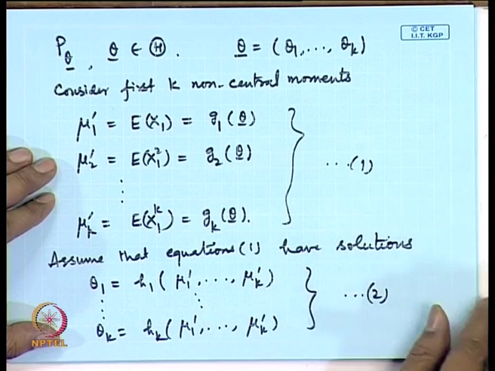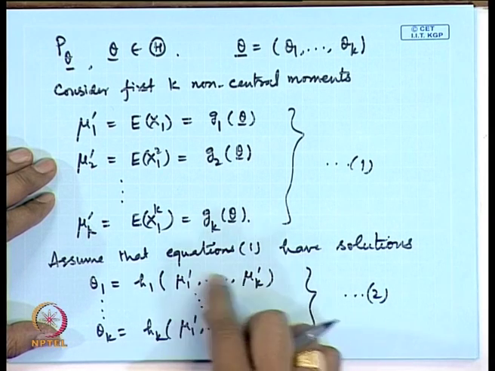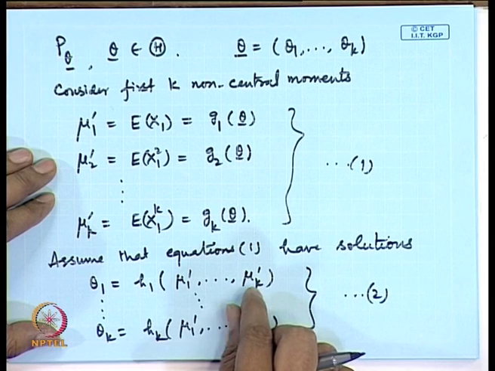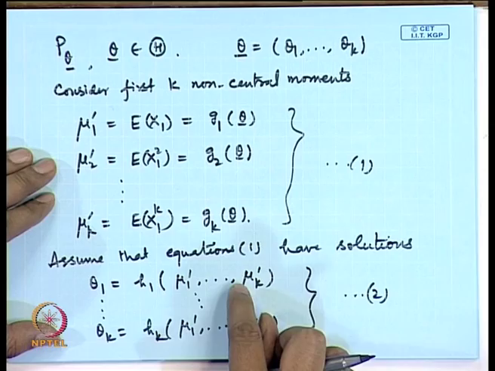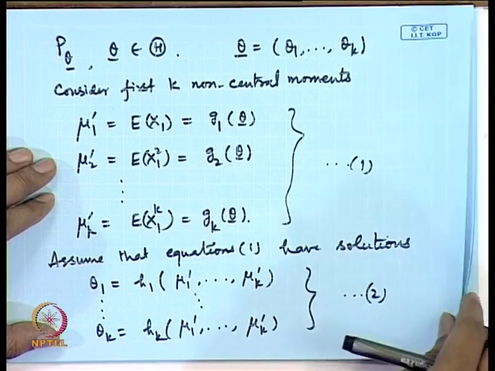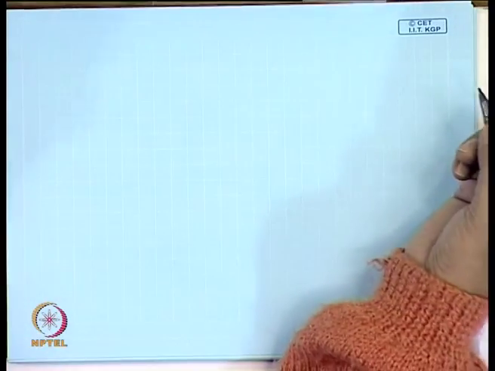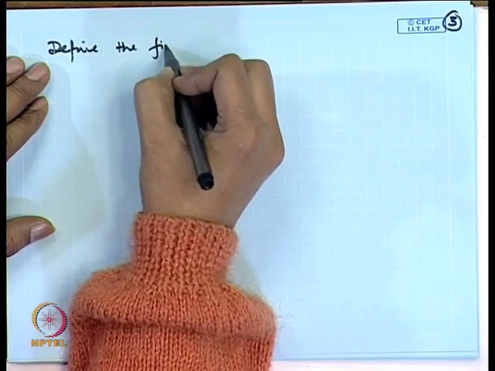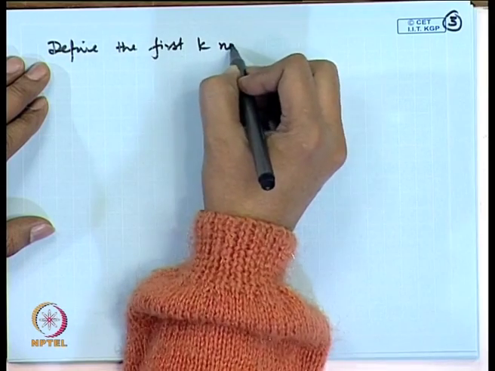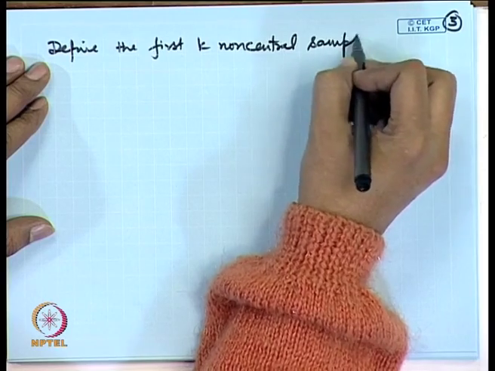In method of moments, what we do in place of this mu 1 prime, mu 2 prime, mu k prime, which are the first k non-central moments of the population, we substitute these by the corresponding sample moments. So, let us define the first k non-central sample moments.